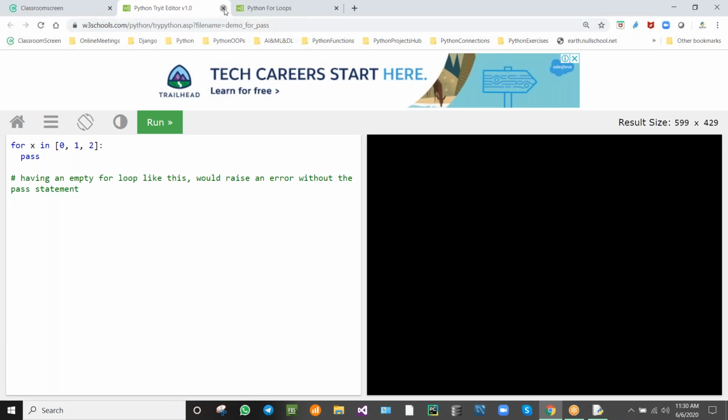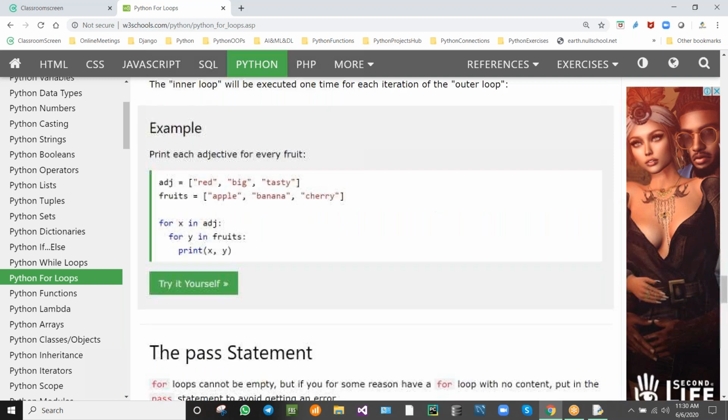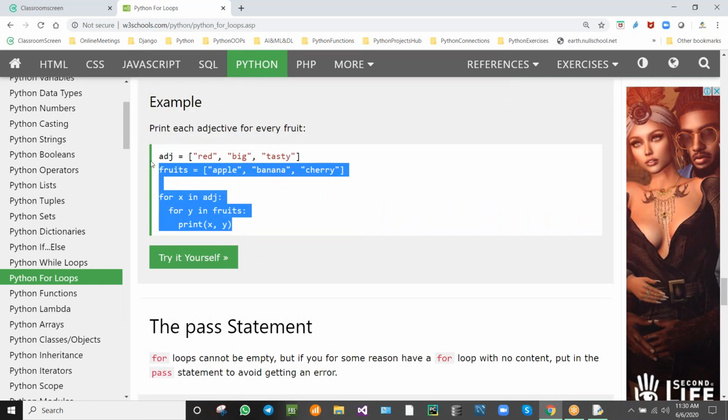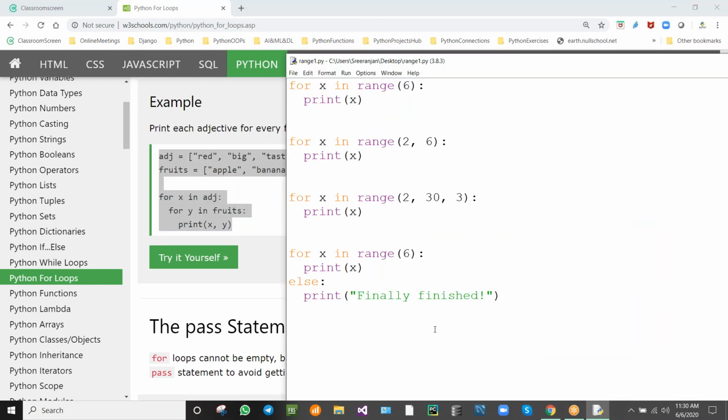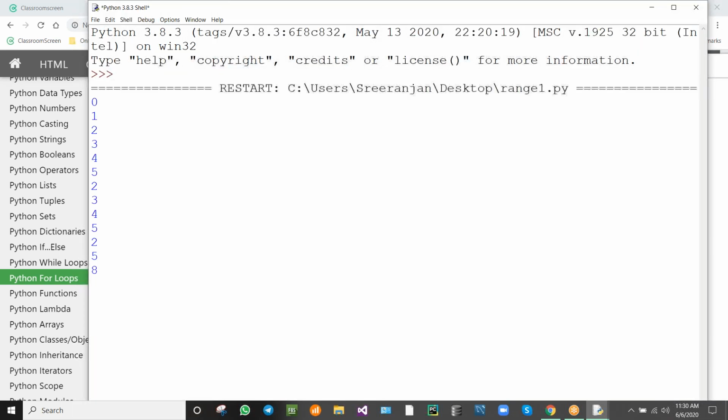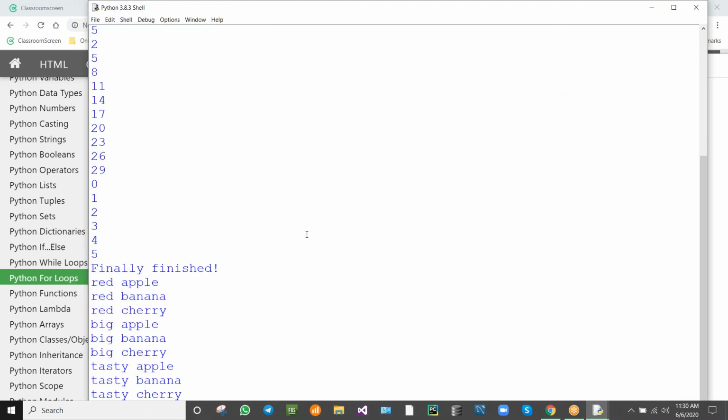And nested: we are going to see nested loops. These are two different lists and we are using the nested loop. It will display like this.